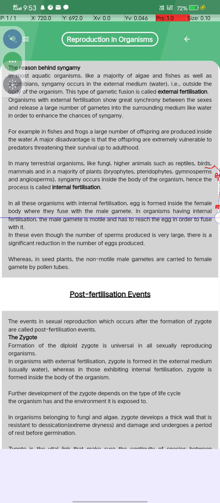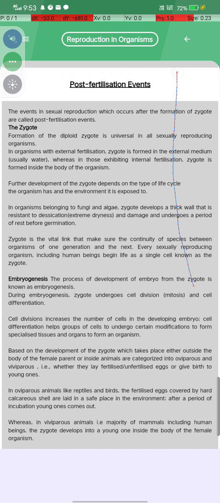In organisms with internal fertilization, the male gamete is motile and has to reach the egg in order to fuse with it. In this case, though the number of sperms produced is very large, there is a significant reduction in the number of eggs produced, whereas in seed plants, non-motile male gametes are carried to the female gamete by pollen tubes.